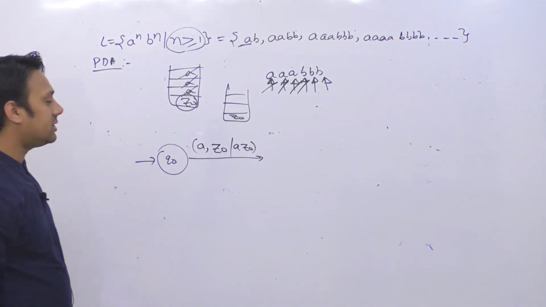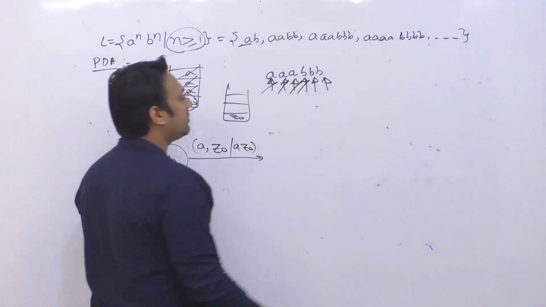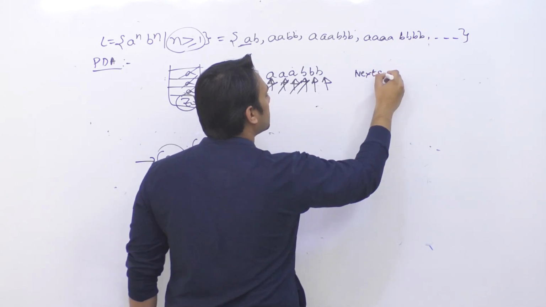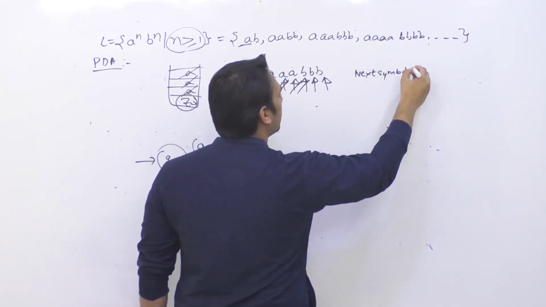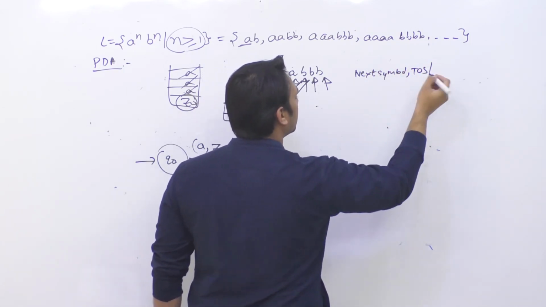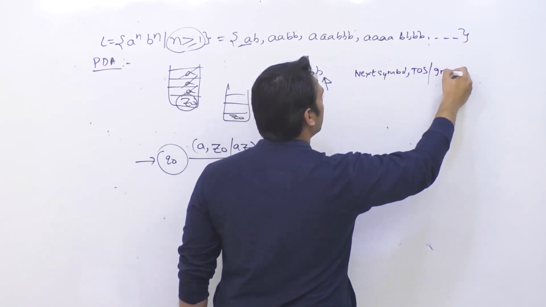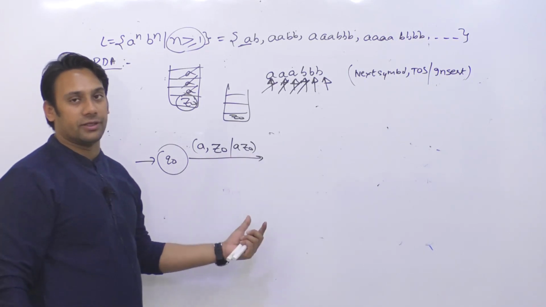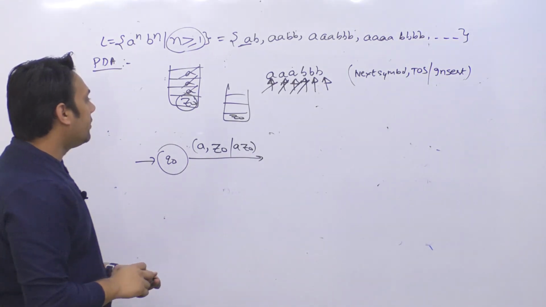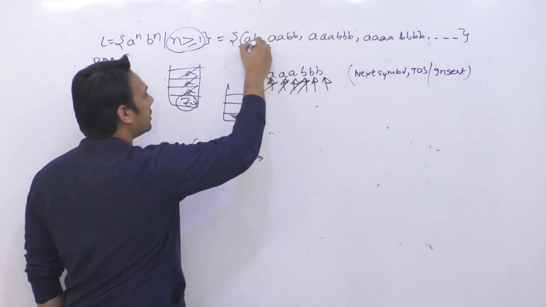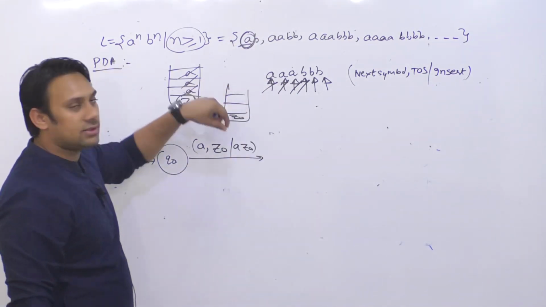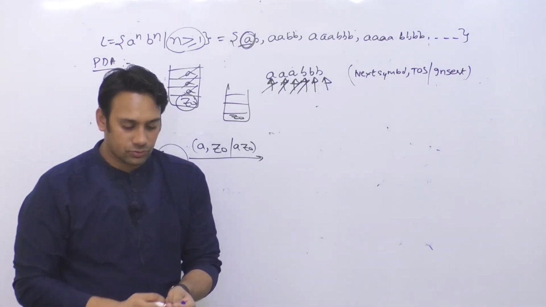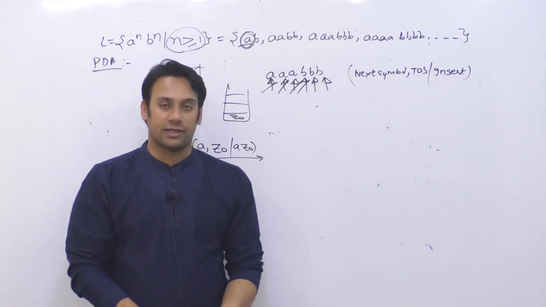Okay, so what is this format? First of all I'm going to write the next symbol, then the top of the stack symbol, then the symbol that you are going to insert in the stack. So these three things I'm going to write here. Whenever you see a symbol, you will take the top of the stack element out of the stack. Let us assume I have a stack here.